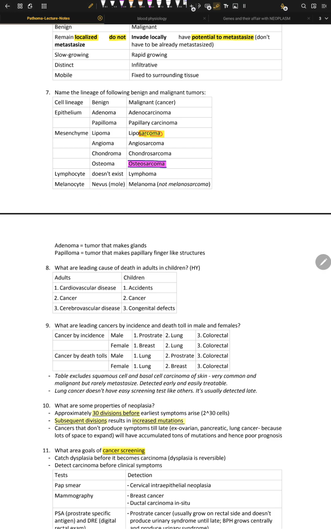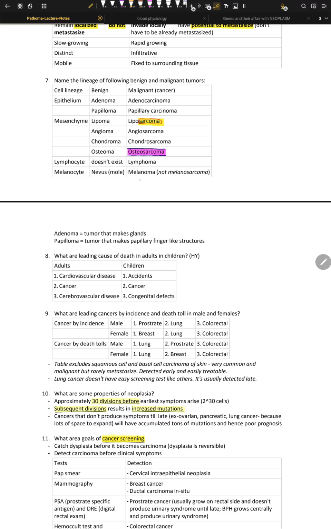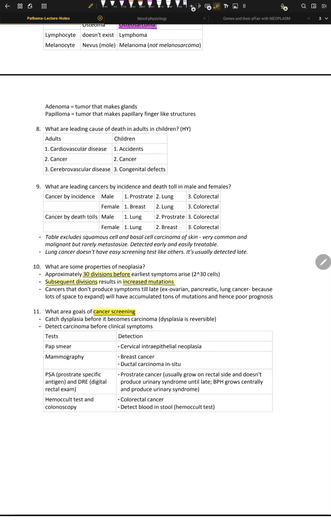The benign part of melanocytic tumors is called a mole, not oma, and it doesn't fit into the carcinoma versus sarcoma rule. So they named it melanoma, although it's malignant, and the oma part stuck for some historical reasons. I don't know why they named it melanoma. It sounds like a misnomer, I think. So that's the whole thing right there. What is the leading cause of death in children, right?